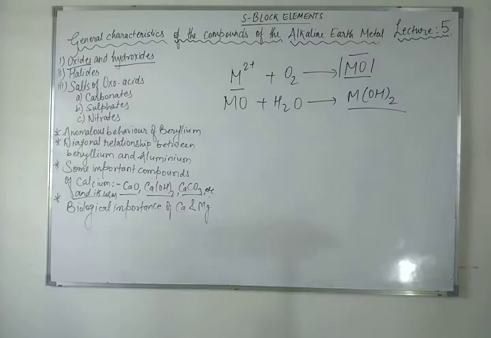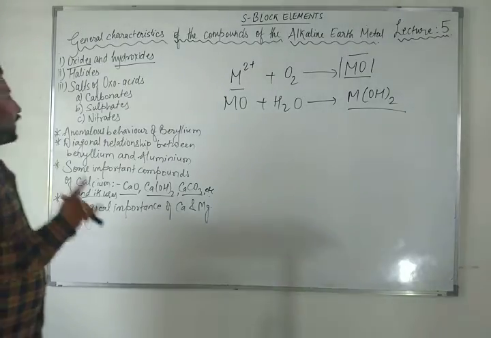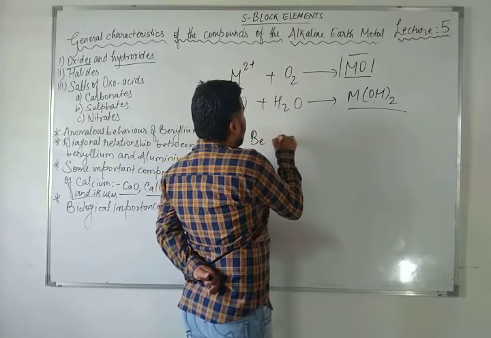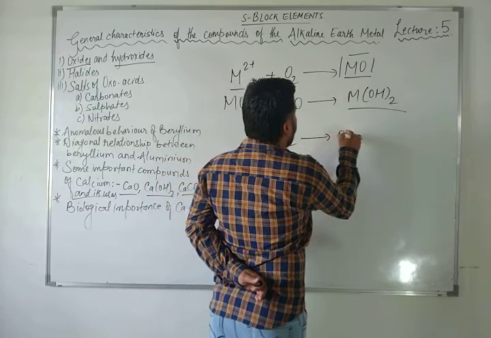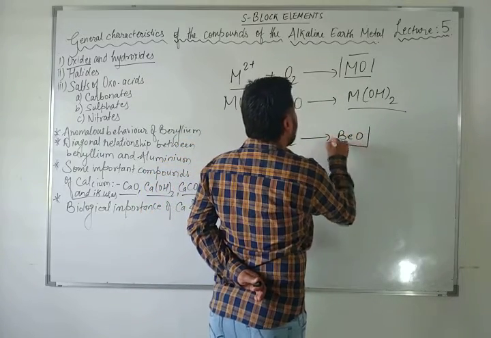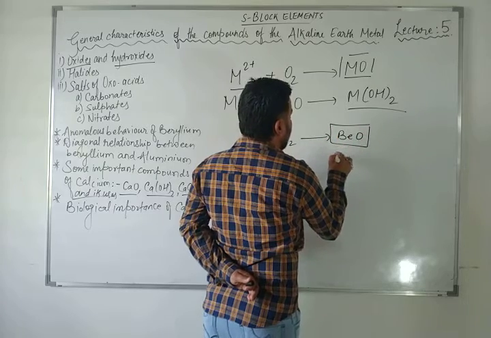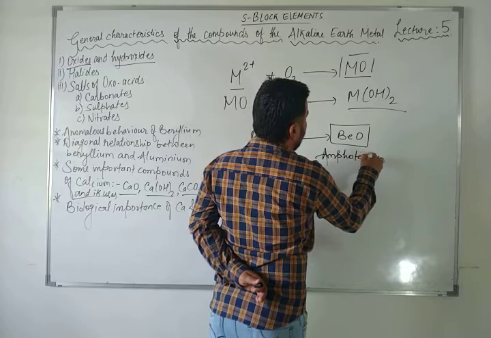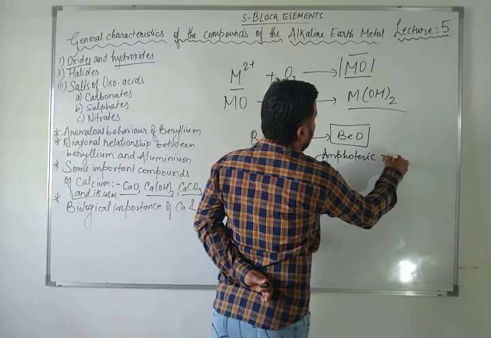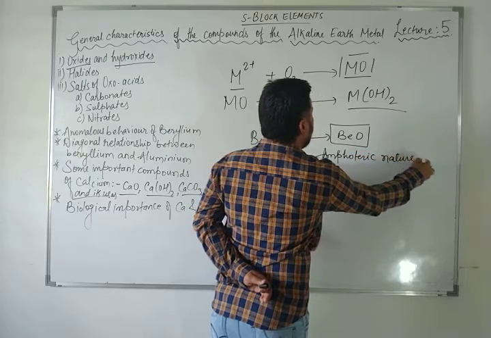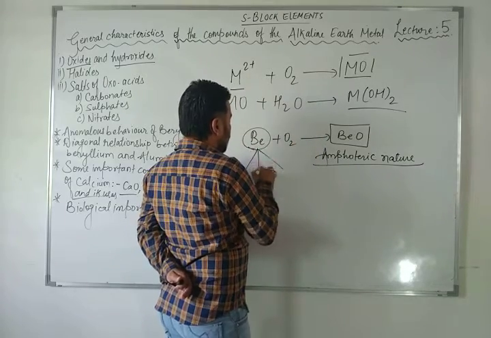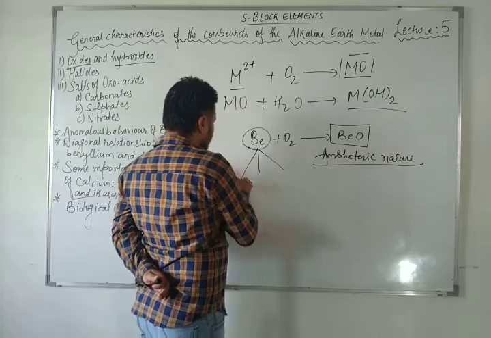So here there is one exception. Dear student, when beryllium reacts with oxygen, it gives you beryllium oxide. This beryllium oxide has an amphoteric nature. Amphoteric nature means, you know very well, it can show acidic and basic nature both. And after beryllium, which compounds are there?